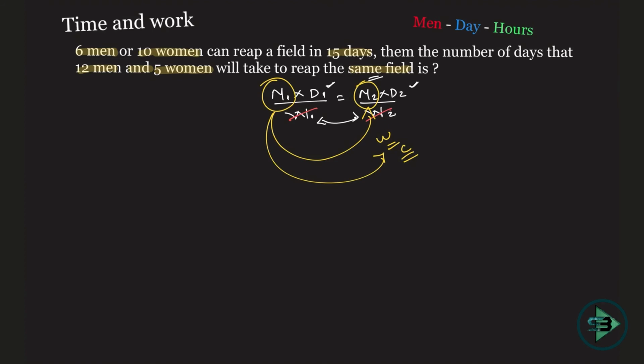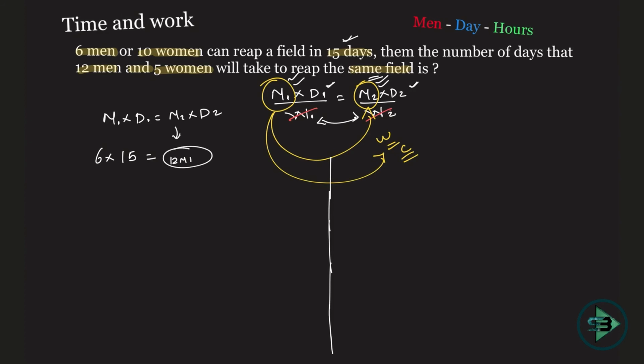So let's see what has been given: 6 men is equal to 10 women. So we can solve it with both. You can take a woman here, or you can take a man here and go ahead with the solving. Let's first take the men here. I'll solve with men. M1 into D1 is equal to M2 into D2. 6 men could do a piece of work in 15 days, so I'll write a 15 here. Then 12 men and 5 women. So instead of men, what did he give me? He gave me 12 men and 5 women. Could do it in how many days?